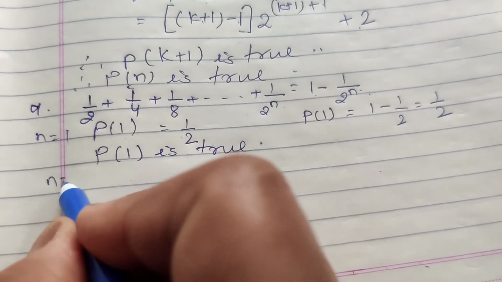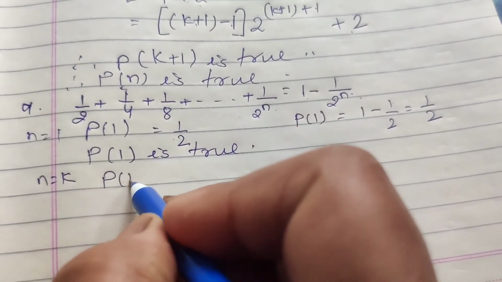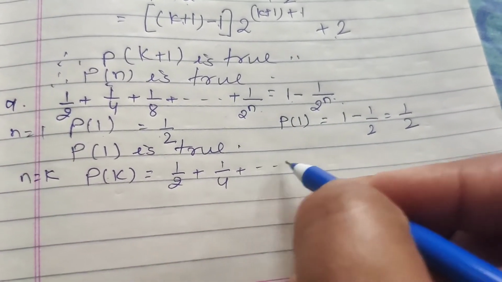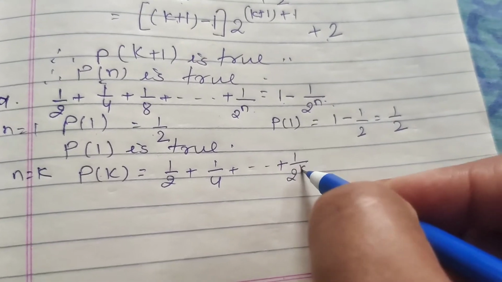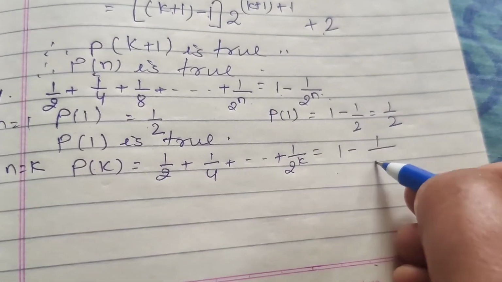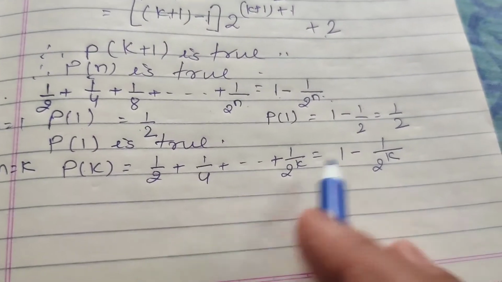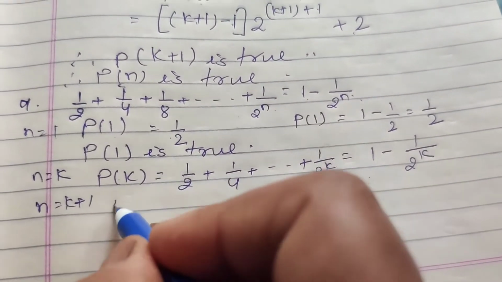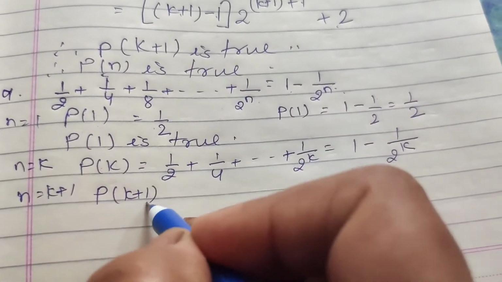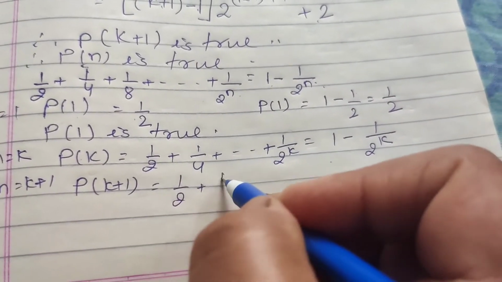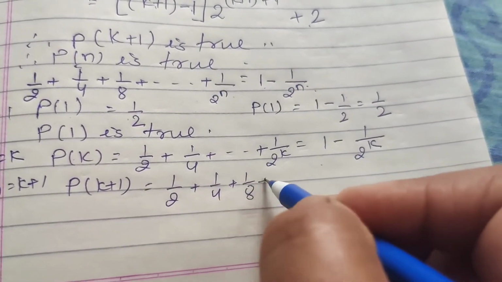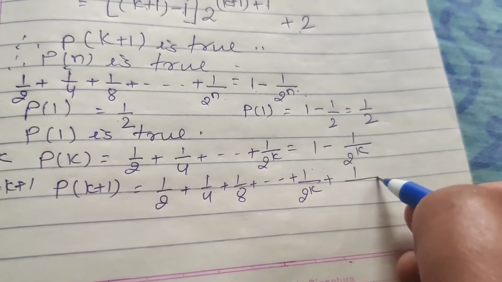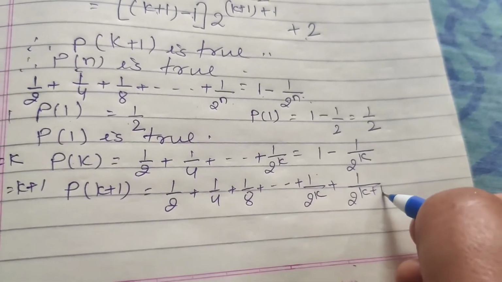Now for n equal to k, then P(k) equal to ... 1 upon 2 raised to power k. The value equal to 1 minus 1 upon 2 raised to power k. If it is true for k, it is also true for k plus 1. Just k terms, 1 upon 2 raised to power k, and the next term is 1 upon 2 raised to power k plus 1.